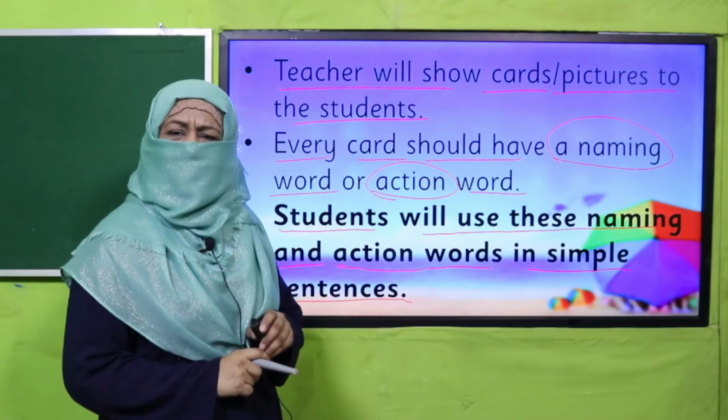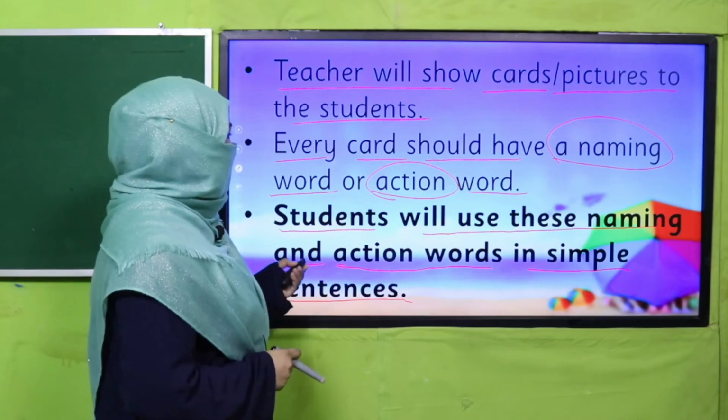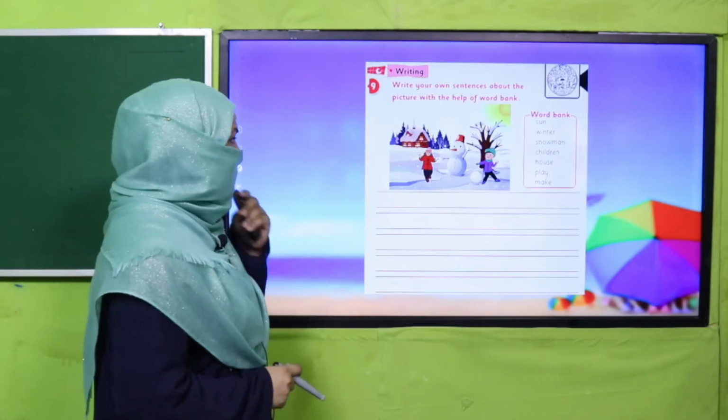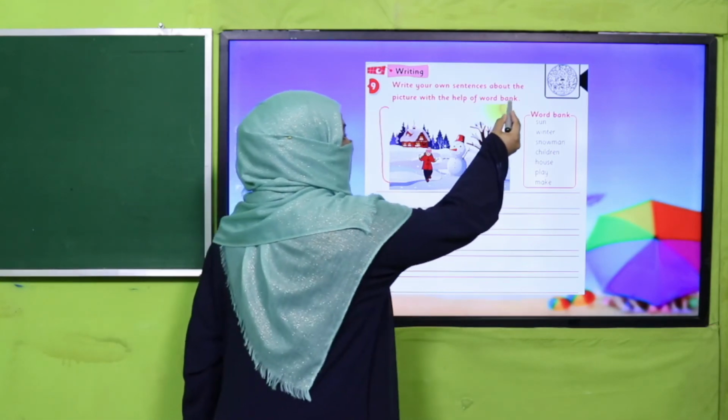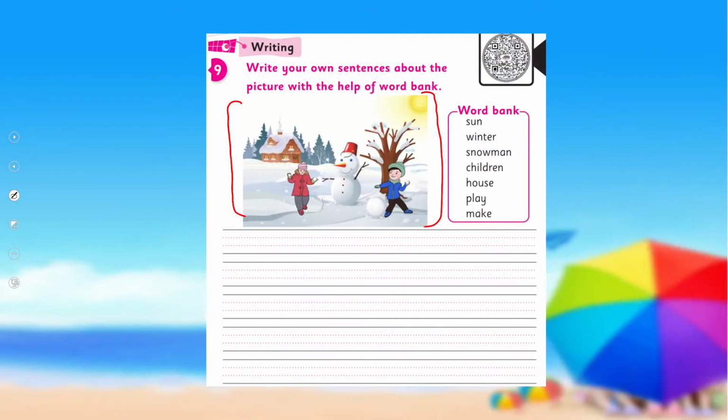Yes, my dear children, are you done with it? Good job. Now let's practice it from your book. First of all, you will look at this picture. And for this picture, there is a word bank containing action and naming words. This is just to help you, okay? By using these words, you may use more if you find more.